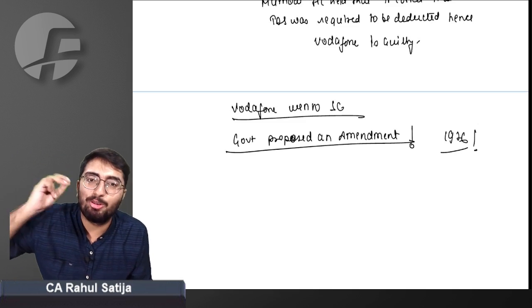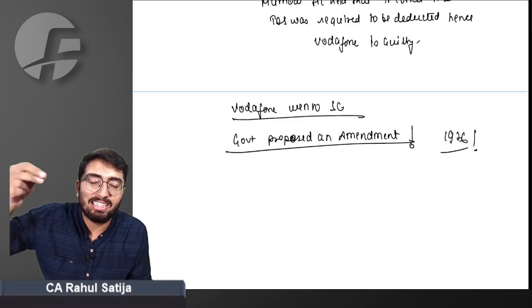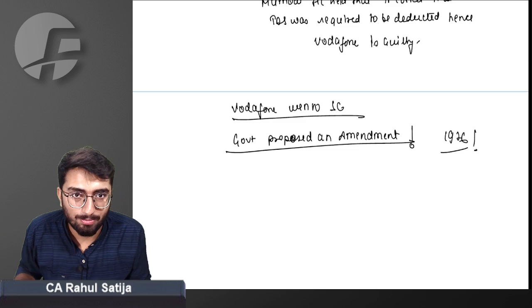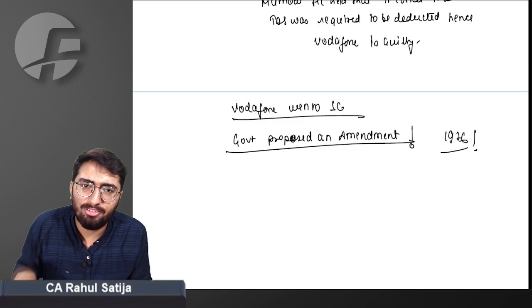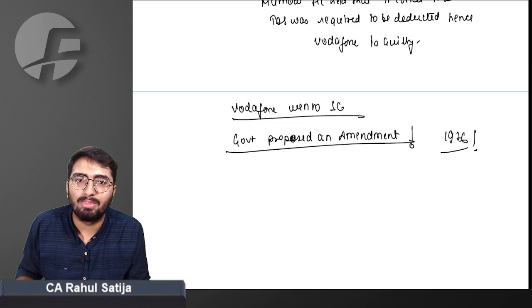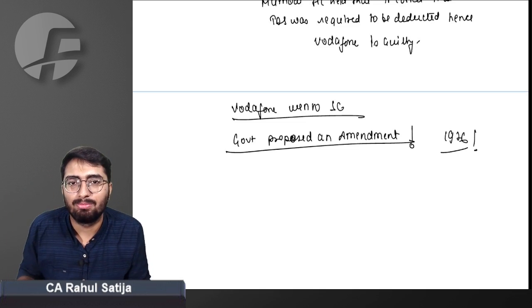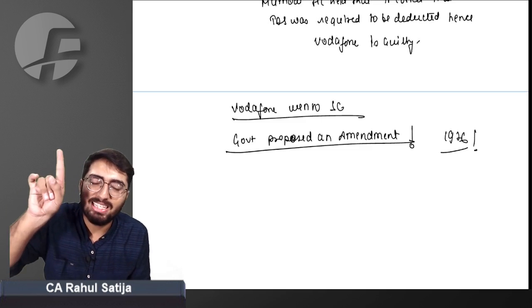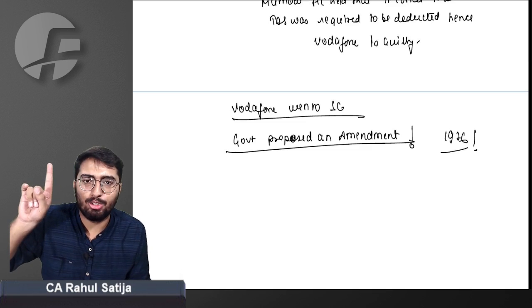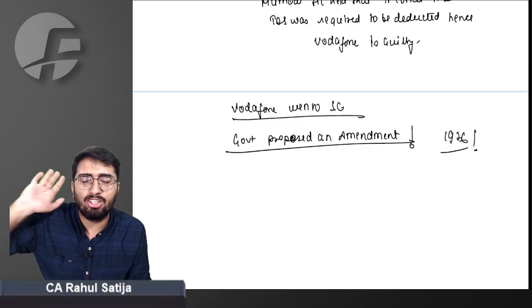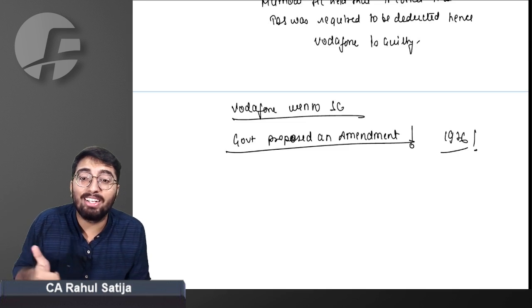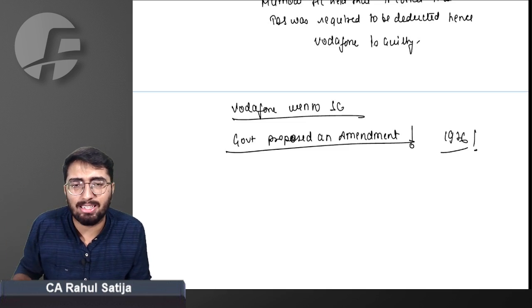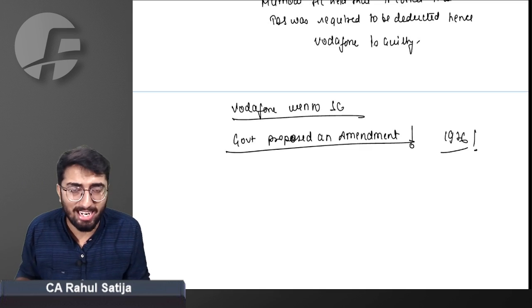Now what happened? Again, Vodafone PLC was required to pay tax, overturning the decision of the Supreme Court. What could Vodafone have done? If Vodafone had been an Indian entity, by now it would have filed for liquidation. But since it was not an Indian company, it dragged the Indian government to international arbitration, where it was held that Vodafone is not guilty. Indian tax provisions did not contain any provision for taxing such a transaction, so retrospectively amending the tax laws is not sufficient for taxing such transactions. International arbitration held that.